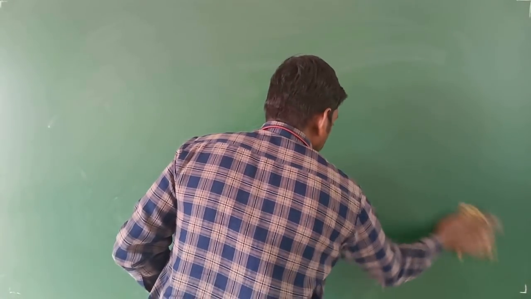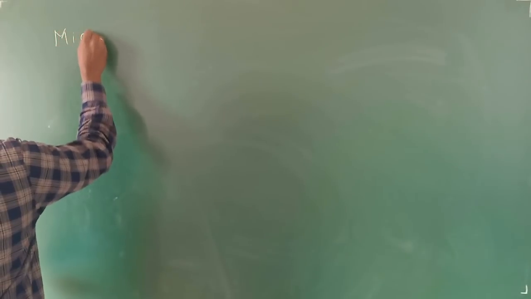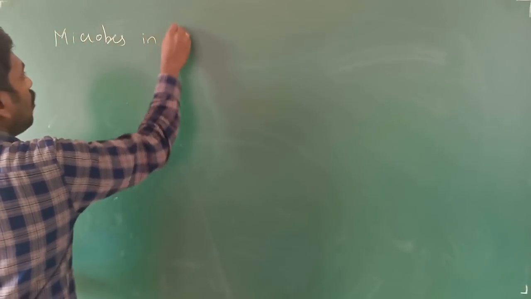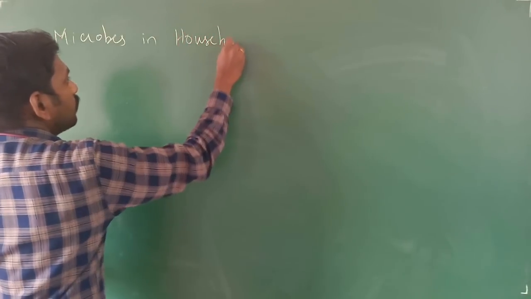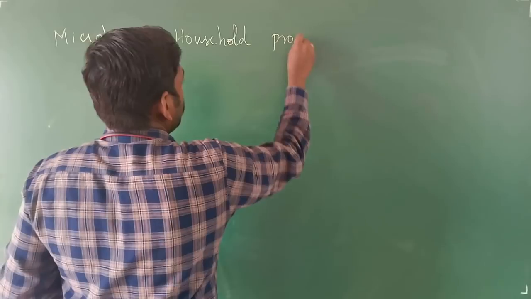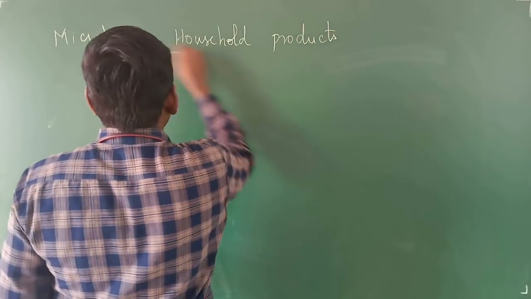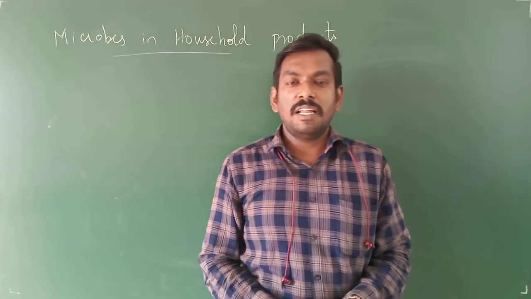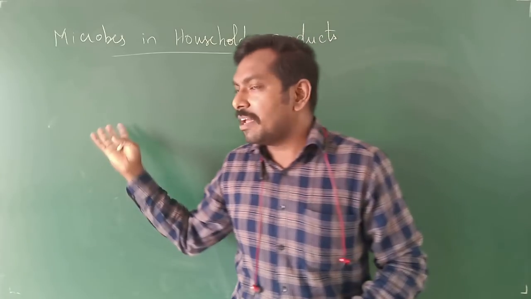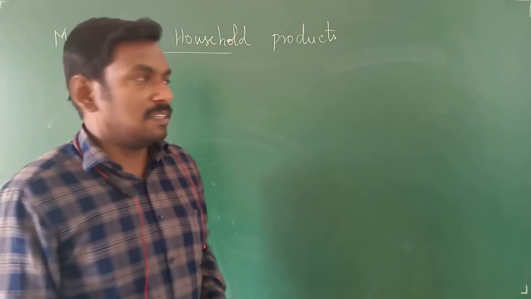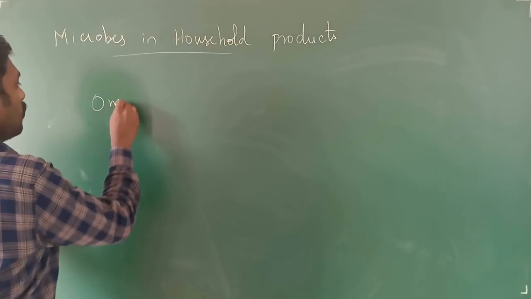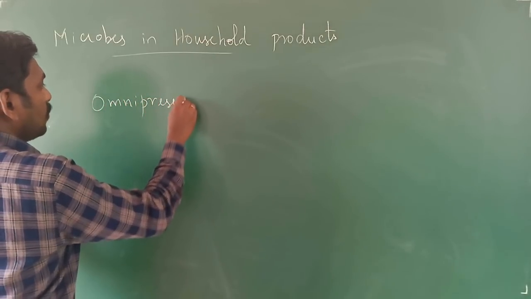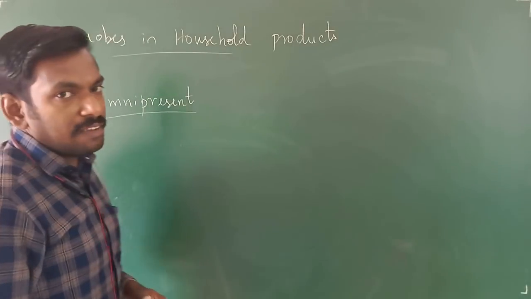Now we are going to see about the useful aspects of microorganisms. Microbes in household products. Okay. Before going to the heading, where are these microorganisms found? Where can we visualize these microorganisms? The microorganisms are usually omnipresent. They are present everywhere. Omnipresent in the sense they can be seen everywhere, right?